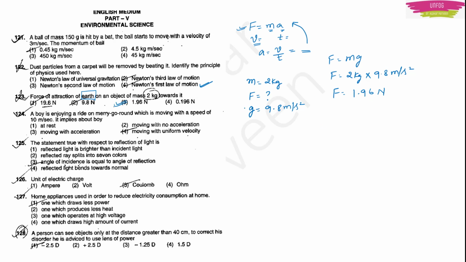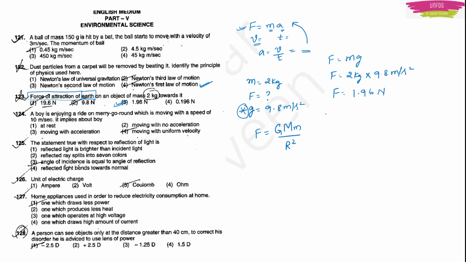In case this does not click to you, in case this acceleration due to gravity does not come to mind, then you have another procedure, because they are giving this term force of attraction of earth, right? So force of attraction of earth means you have force between the two objects, that is force is equal to G into capital M into small m upon r square. Newton's law of gravitation, right?